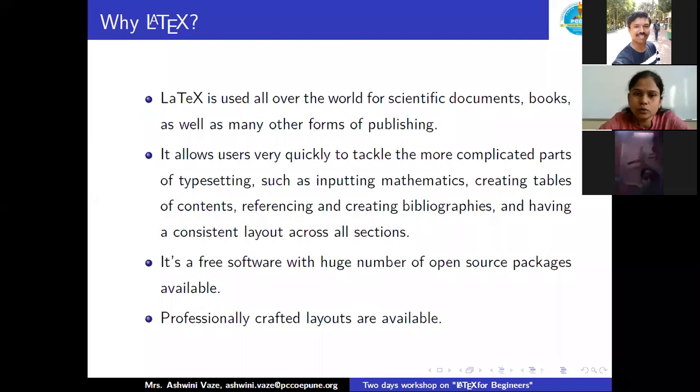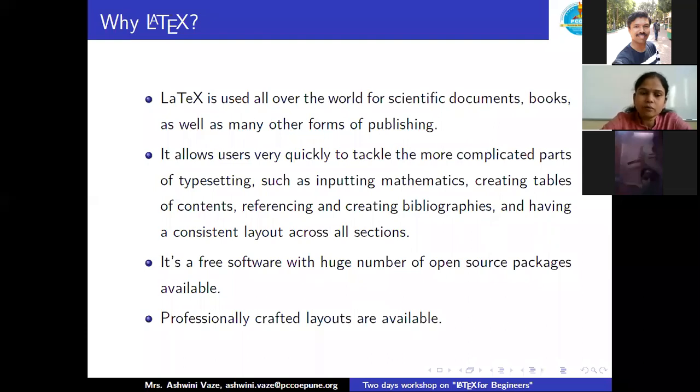It allows the user to very quickly tackle the more complicated parts of typesetting, such as inputting certain mathematical equations, creating a table of contents, referencing, and creating bibliographies, having a consistent layout across all sections, including figures, tables, and images also. So it's quite useful from all perspectives.